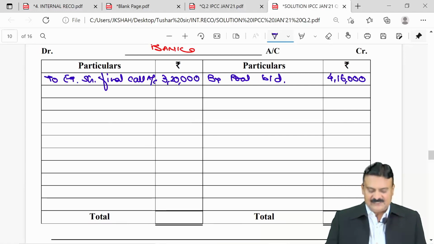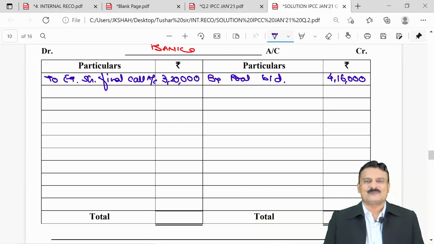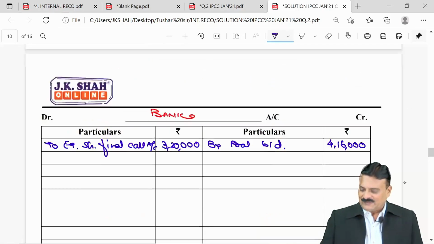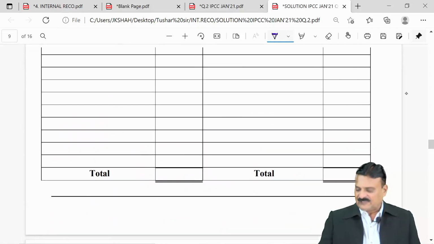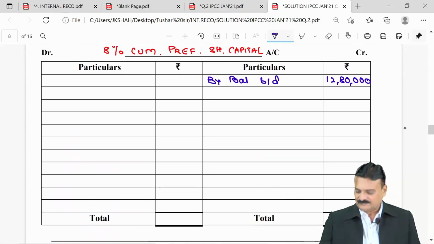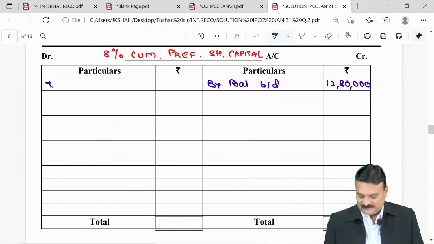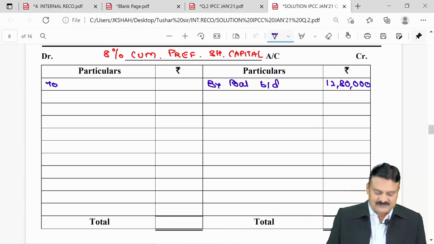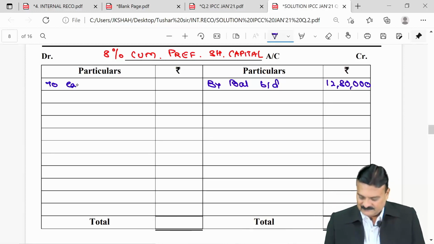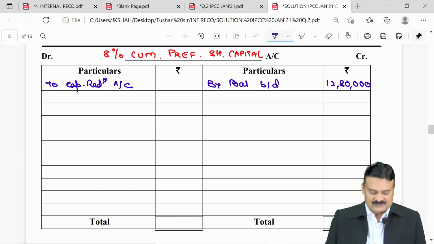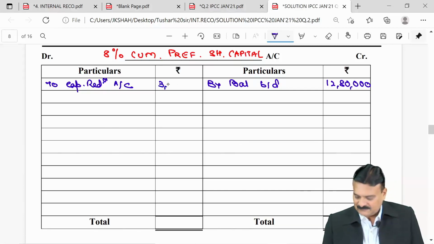So 1,28,000 into 2.50, coming down by 3,20,000. Entry will be 8% preference share capital account debit, to capital reduction account. The value is coming down, right? So 1,28,000 and 2.50, so 3,20,000.